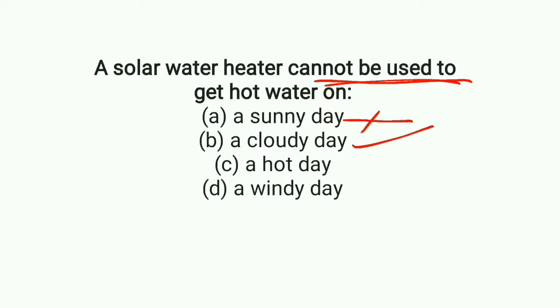Let's check out option C and option D also. On a hot day, you will get the hot water, right? So option C is also not the correct answer. And option D, a windy day. On a windy day also, you will get the hot water. So a solar water heater cannot be used to get hot water only on a cloudy day. So option B is the correct answer.